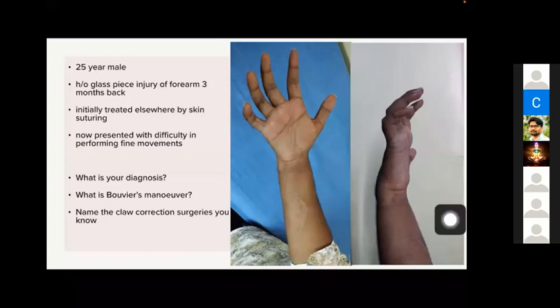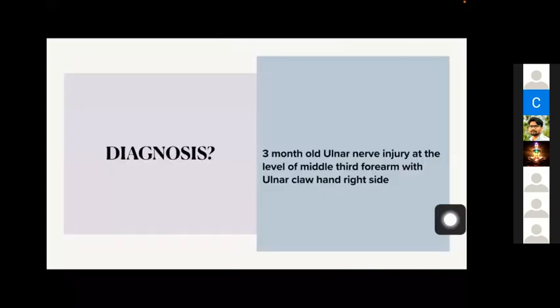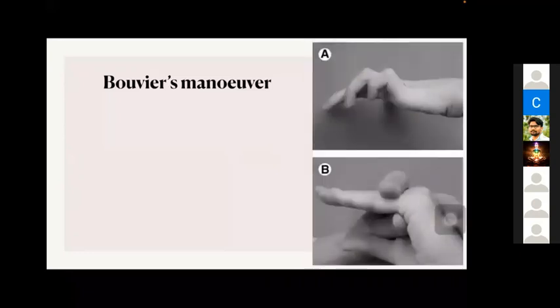What is Bouvier's maneuver? Can anybody tell Bouvier's maneuver? You may not be much familiar with that. Before proceeding with the claw correction surgery, we have to check something.